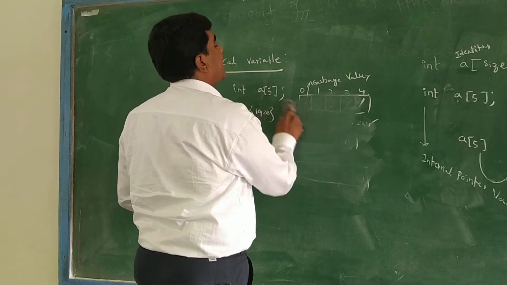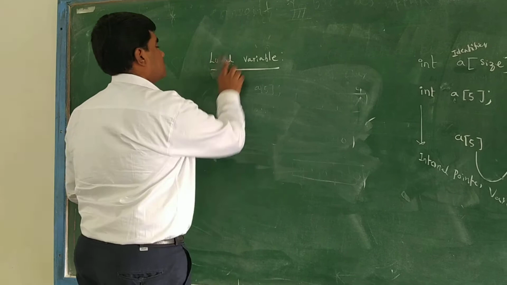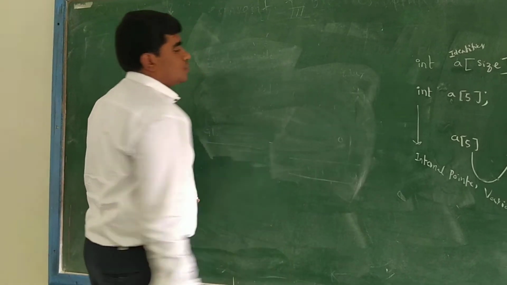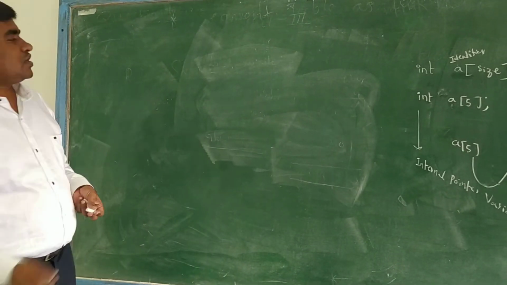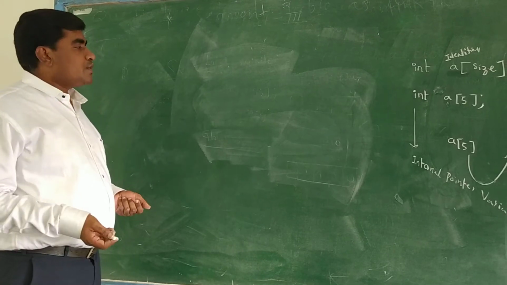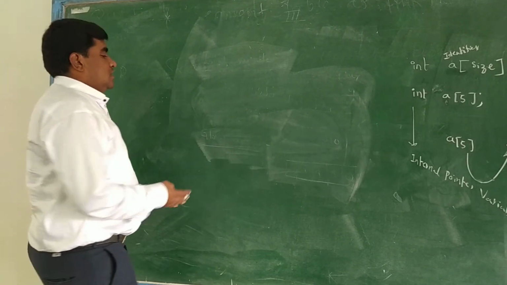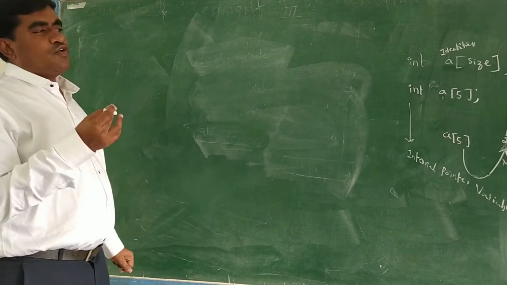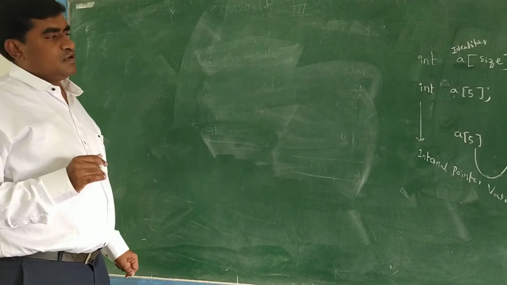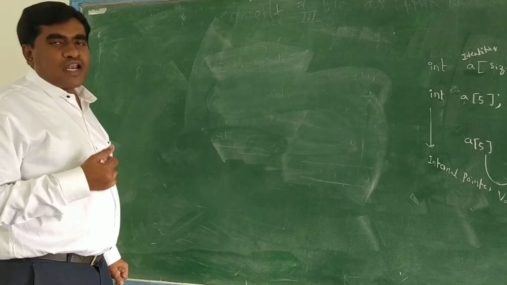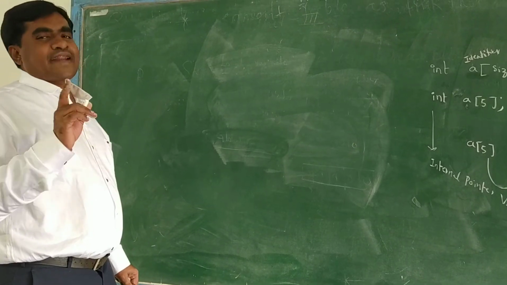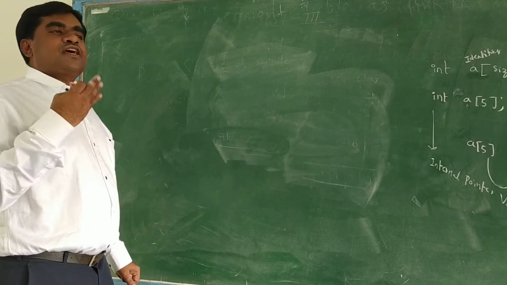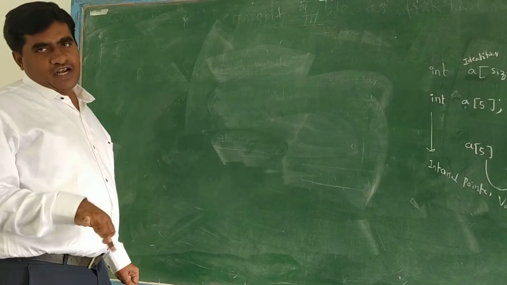Next, how to define the array? Means how to read and write the array. If you want to read the values, how can we do it? If you want to read only one value, we can use one value. If you want to read multiple values, you have to use iterators. Iterators means either a for loop or a while loop.